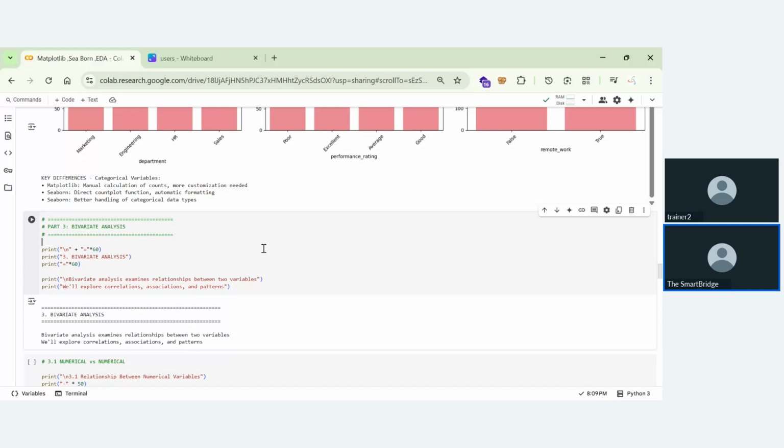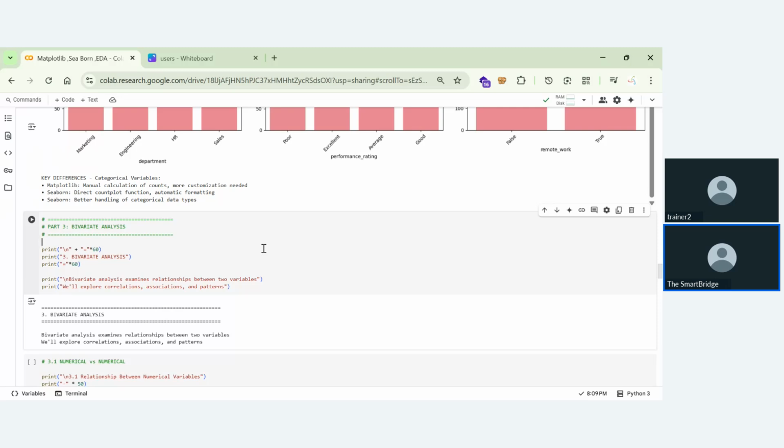Suppose you are performing with sales and discount, if you are increasing the discount, you'll be having more sales. Suppose if you're having no discount, you'll be having sales of 1,000 per month. But if you're having 90% discount, this sales of 1,000 will be increased to 5,000. That is the power of discounts what you're having in India. So if you want to increase the sales, you need to increase the discount. That is the relation we'll be having between sales and discount.